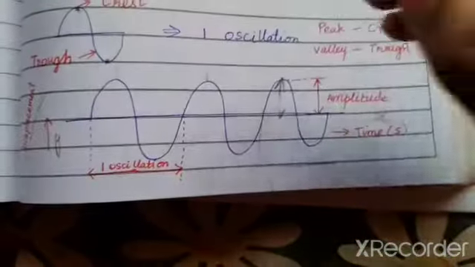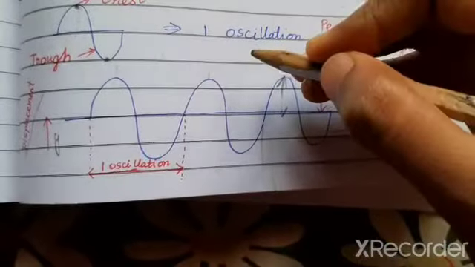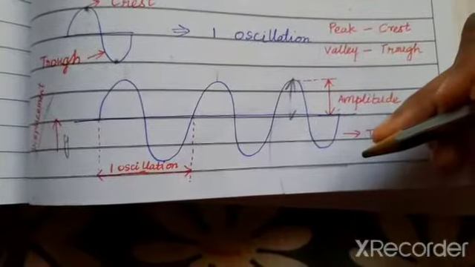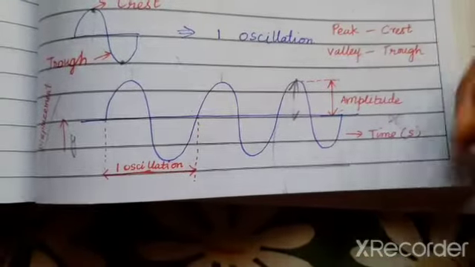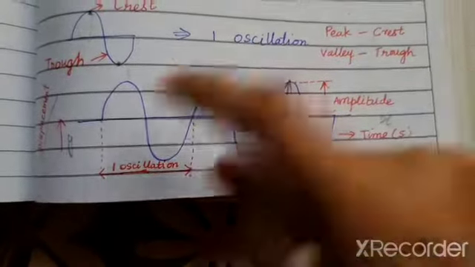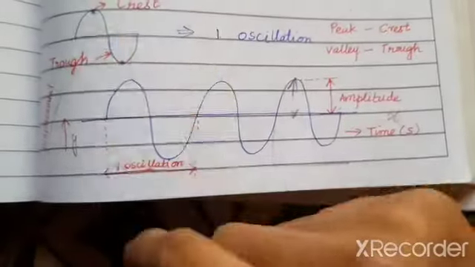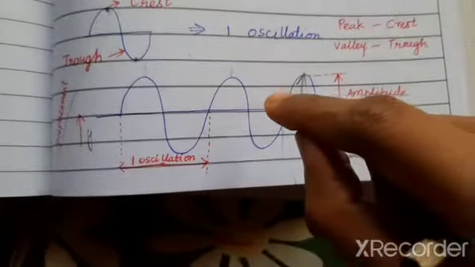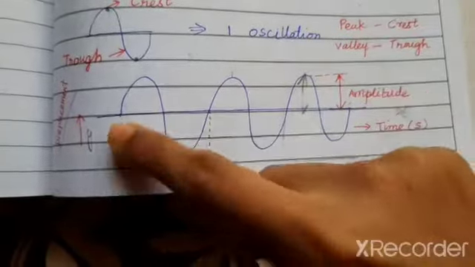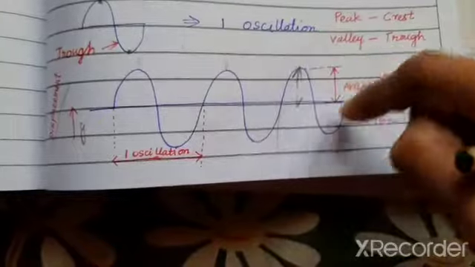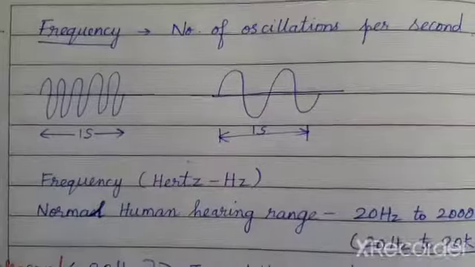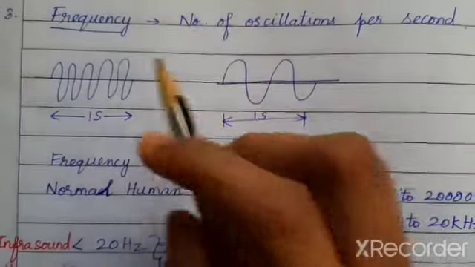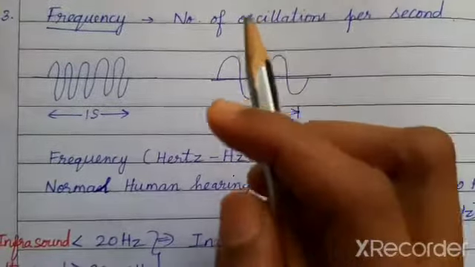But for calculating frequency, you should know how many such oscillations have traveled for a period of 1 second. So for a time period of 1 second, a very small period only, how many oscillations are traveled, that gives your frequency. You know that the sound waves travel very fast, within a fraction of a second.